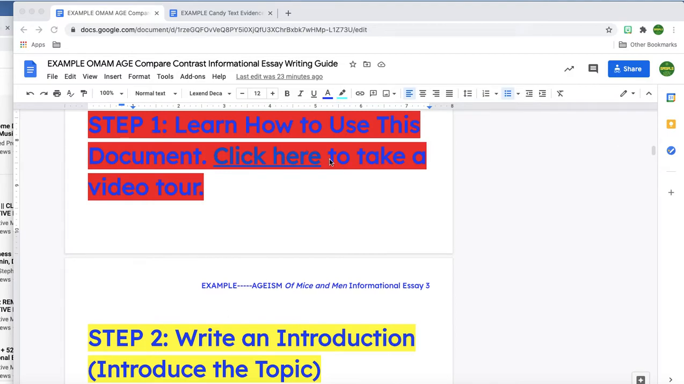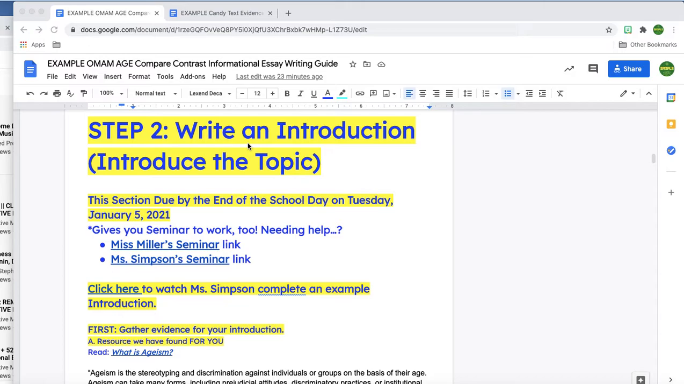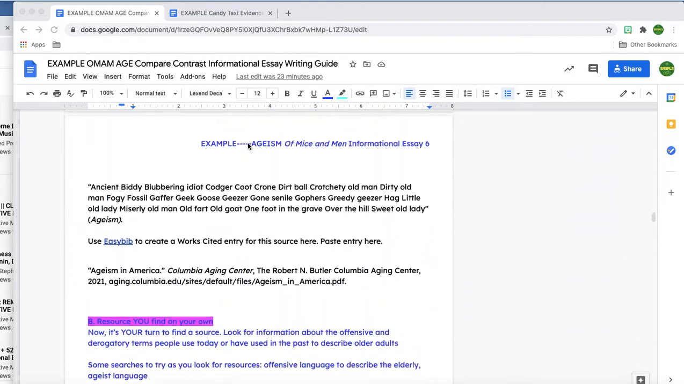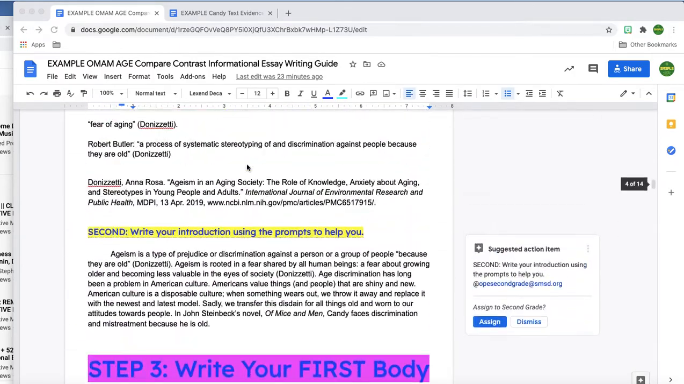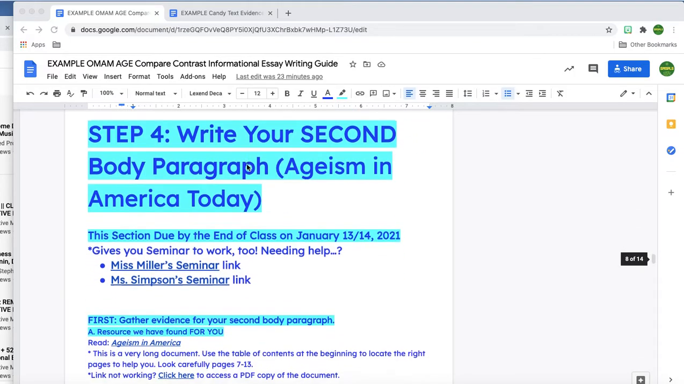You have watched the video that taught you how to navigate the document. You have written your introduction. You have written your first body paragraph. And now we're moving on to our second body paragraph.